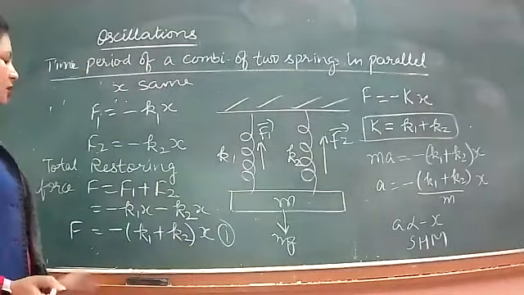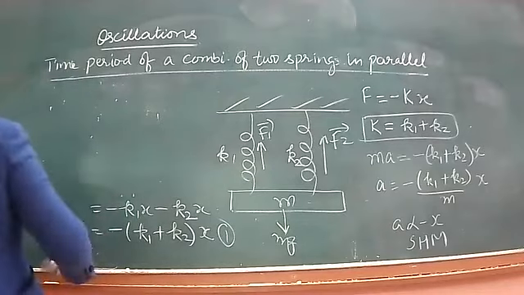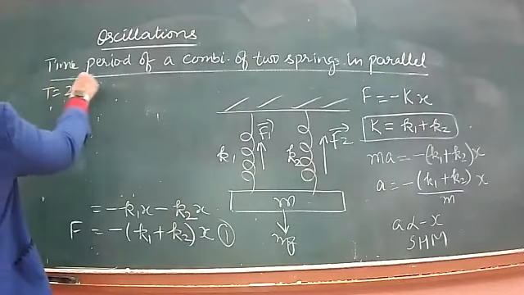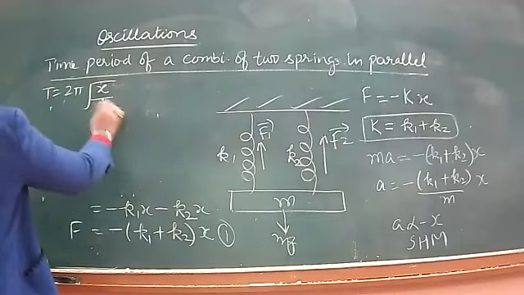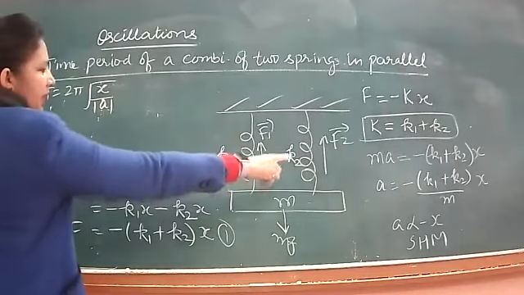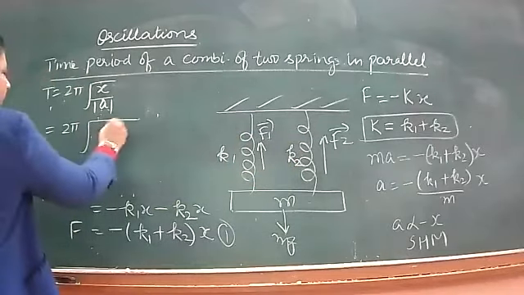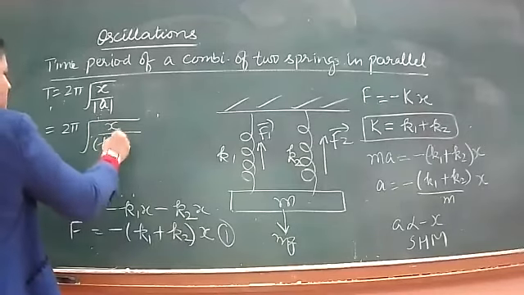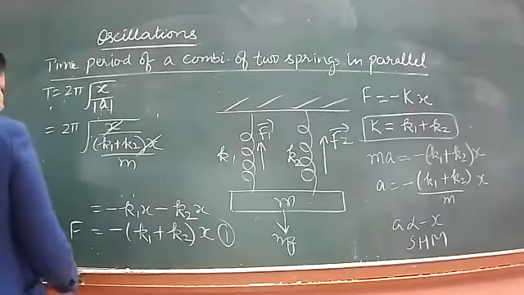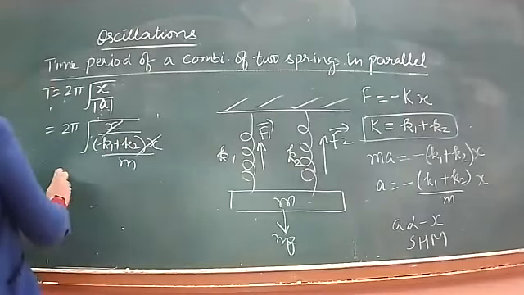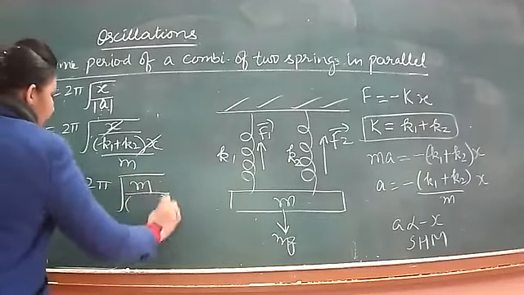But we ultimately want to find the time period. In this case, how does it get changed? So let us again use the basic formula: T is equal to 2 pi root x by a. So put this value of a, minus (K1 plus K2)x over m, here. T is equal to 2 pi root of x over (K1 plus K2)x over m. x gets cancelled and we are left with T is equal to 2 pi root m by (K1 plus K2).